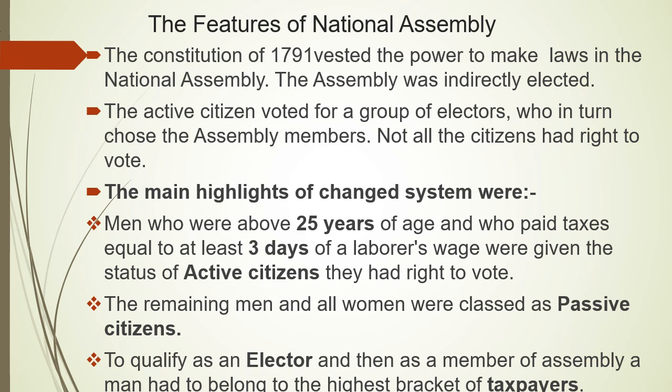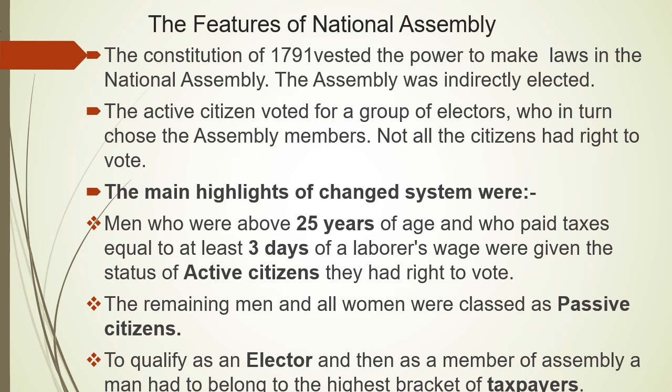Not all the citizens had the right to vote. Everybody did not have the right to vote. Who had the right to vote? Let us find out. The main highlights of the system were that men above 25 years of age who paid taxes equal to at least 3 days of a labourer's wages were given the status of active citizen. They had the right to vote.